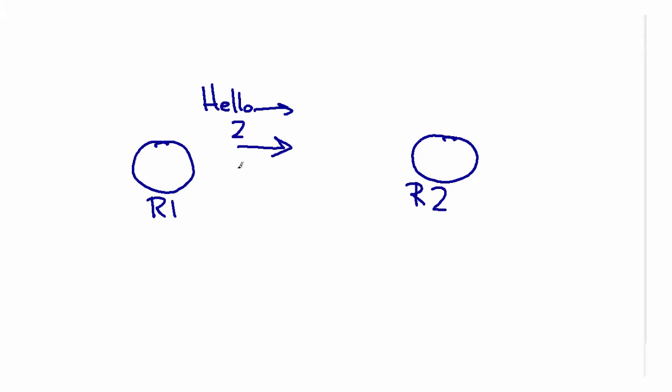Now, remember, we've set the hold time on R1 as well, and we set that to 6 seconds. And what we're doing is we're telling R2, if you don't get a hello packet from me in 6 seconds, consider me down.